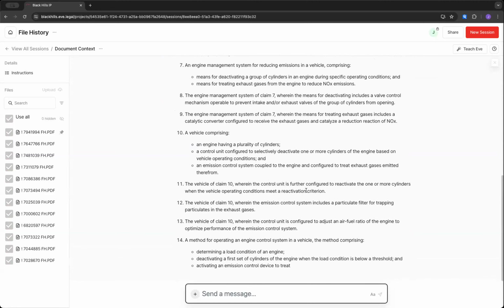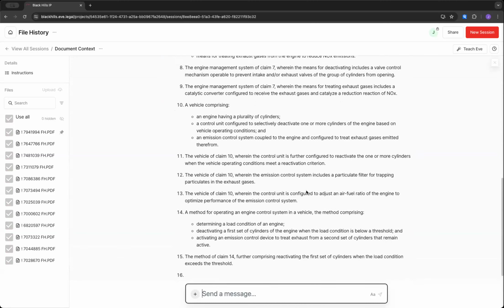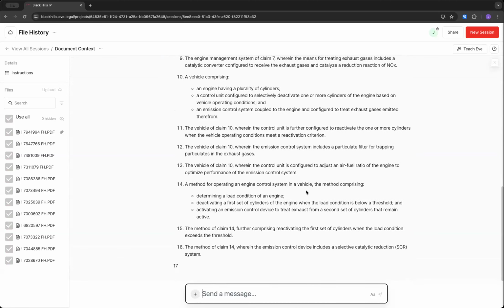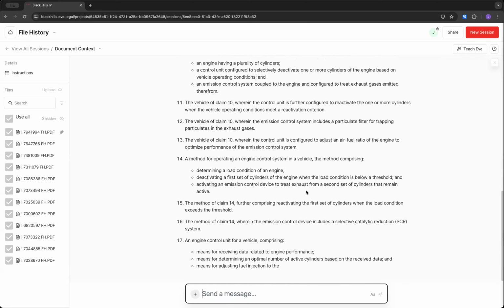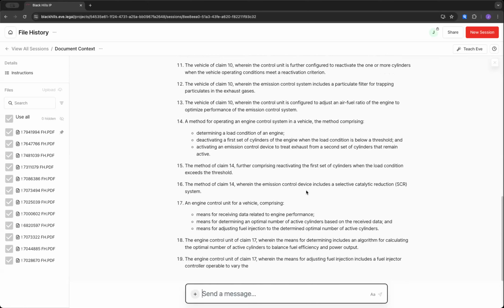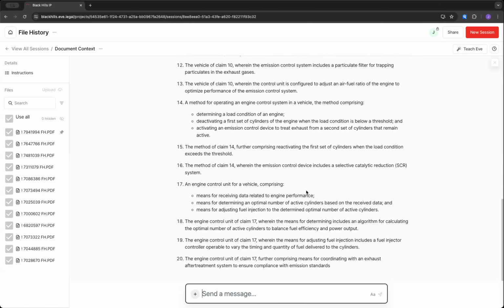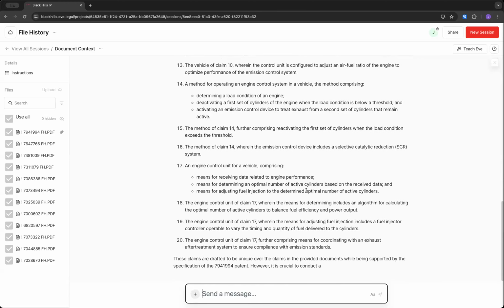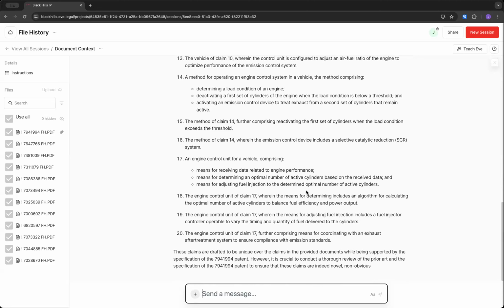There are a few things that it's not that great at, and that's not unique to Otto. It's just AI in general. Anything dealing with math, you need to be at least a little suspect of. If you're creating detailed timelines from documents, you want to be careful about that.